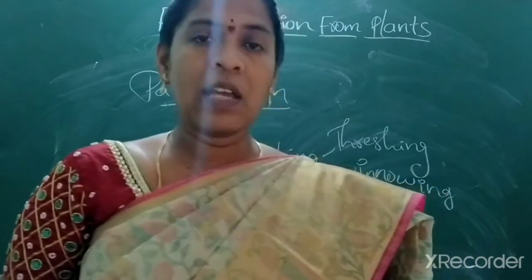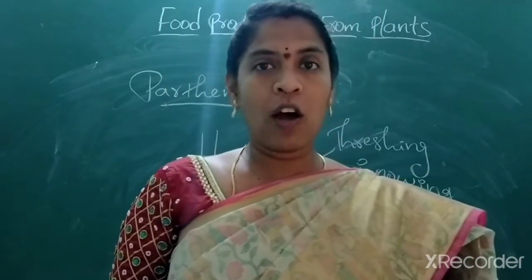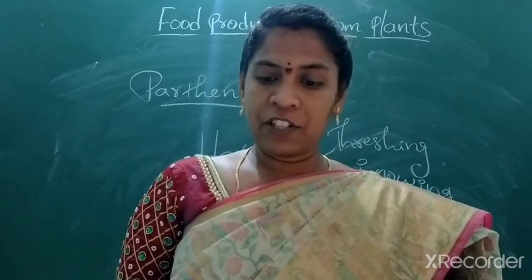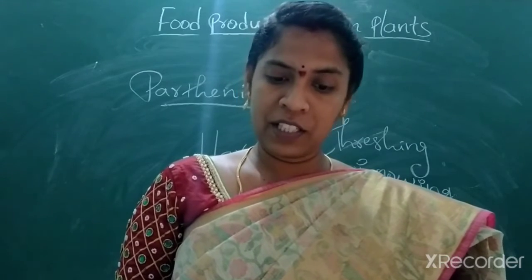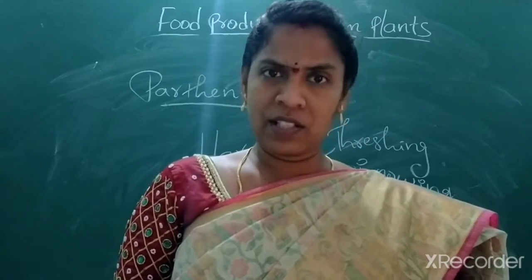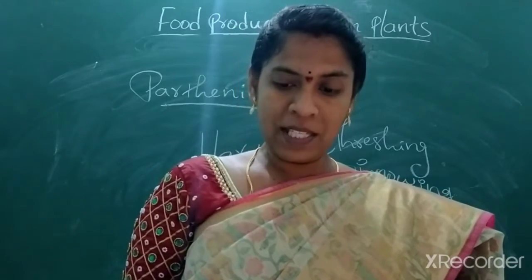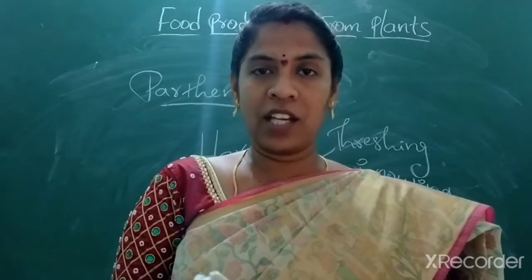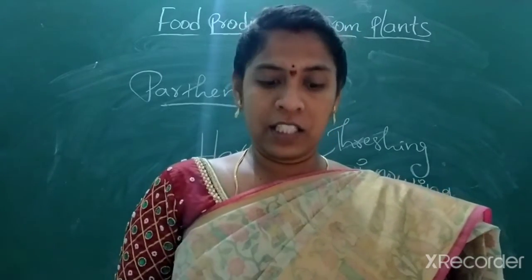In this lesson we have discussed different crops cultivated in India, and different crops cultivated in our state and district as well as in our village. So basically, what are the crops cultivated in our state or district or in India?